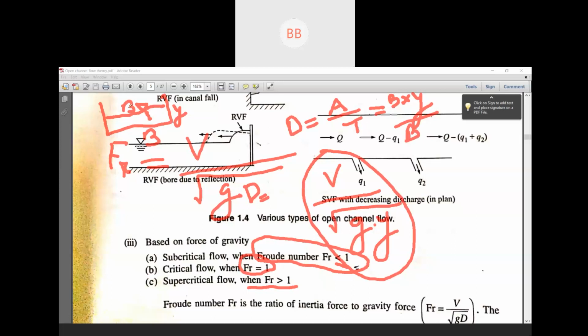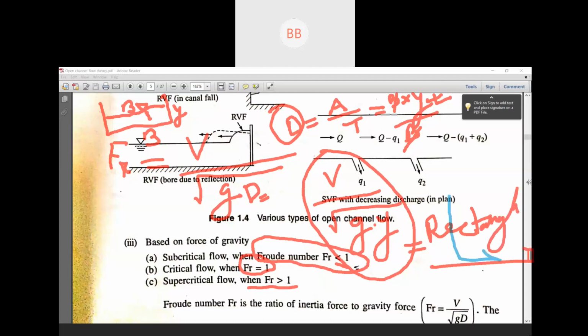Because the top width and bottom width of a rectangular channel are the same, this B and B will be cancelled out. So in place of D, we can write y, that is your depth of flow. And this is only valid for a rectangular channel. Don't get confused, okay? If you apply the same equation for a triangular or trapezoidal channel, your expression will be wrong. In place of D, you can write y only for a rectangular channel.